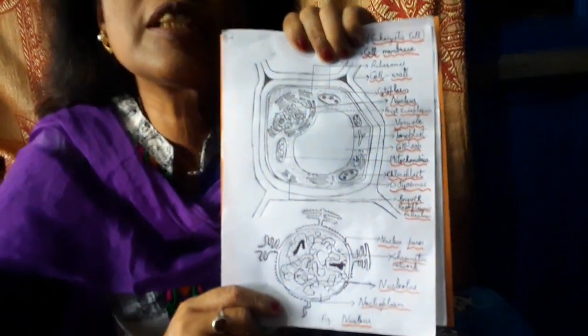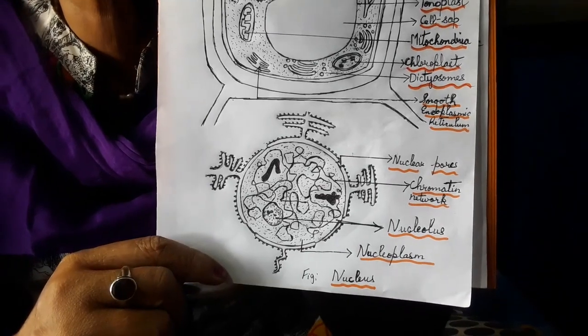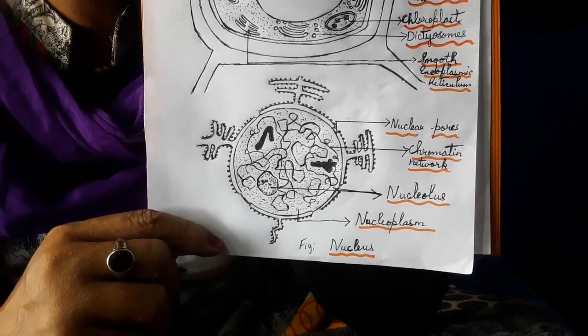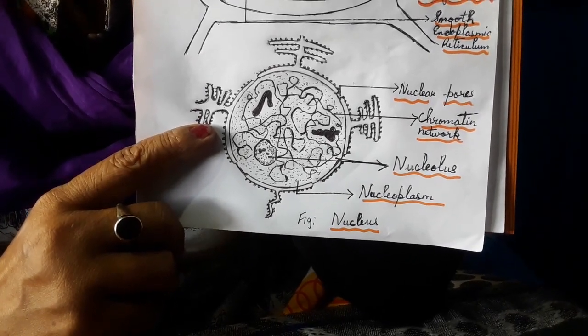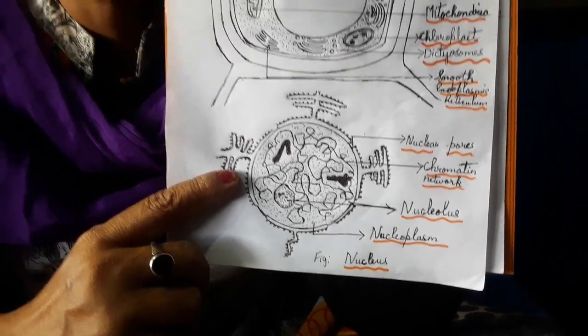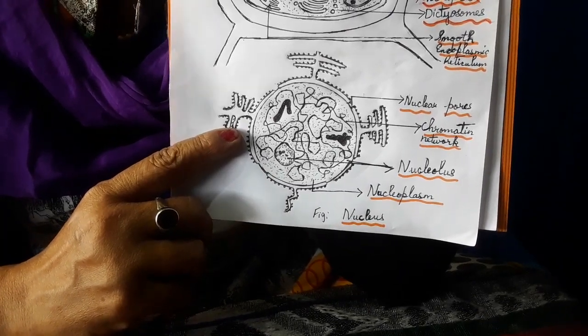The nucleus was first discovered by Robert Brown. When Robert Hooke had discovered the cell, he considered the cell to be dead. But when the nucleus was discovered by Robert Brown, the cell theory proposed that all living organisms are made up of cells which are living.